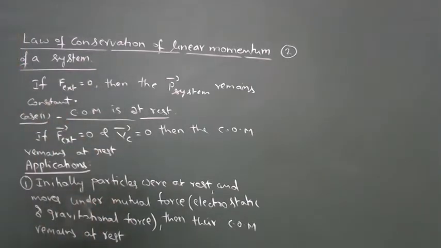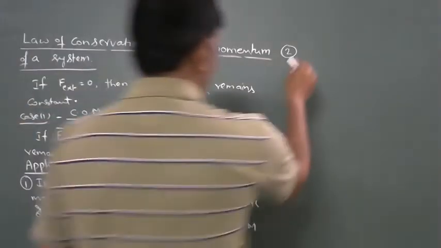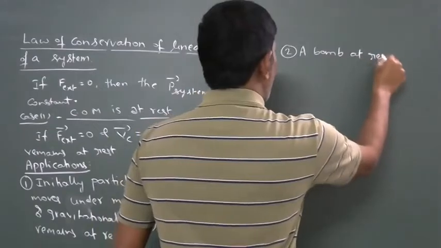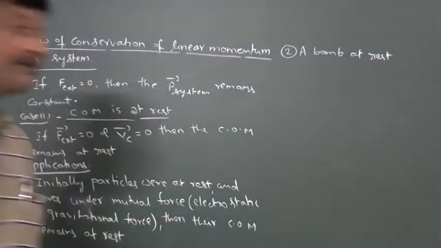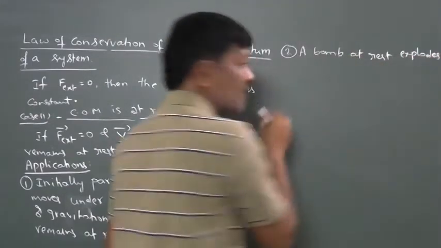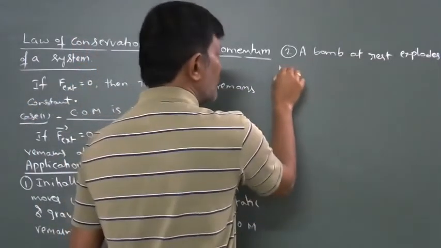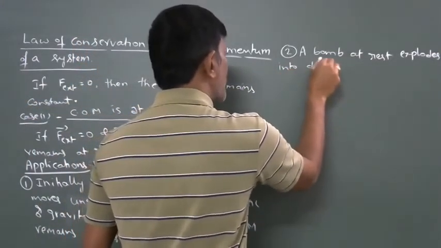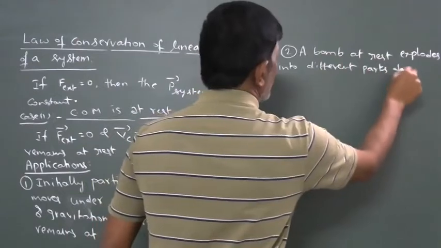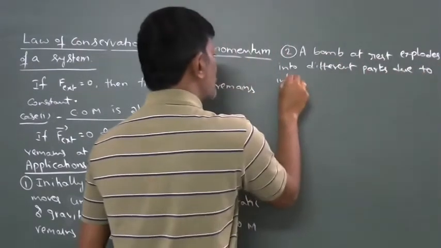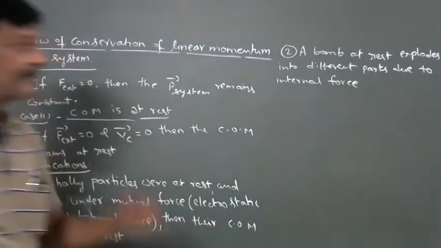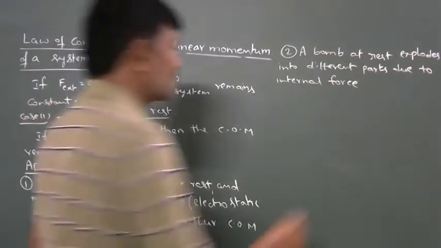Next, second point, a bomb at rest explodes into different parts due to internal force.